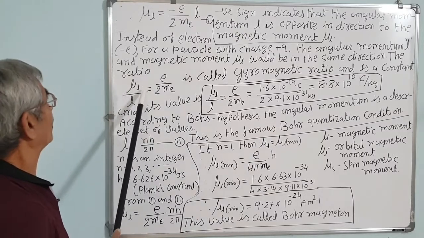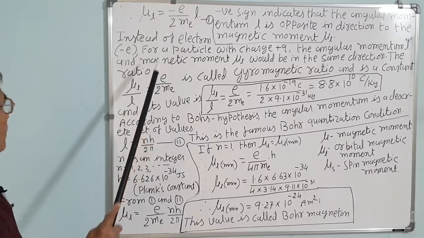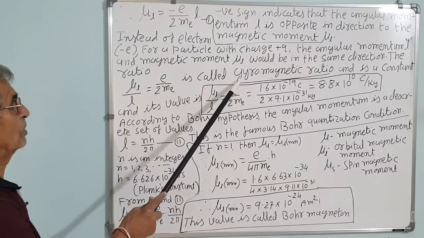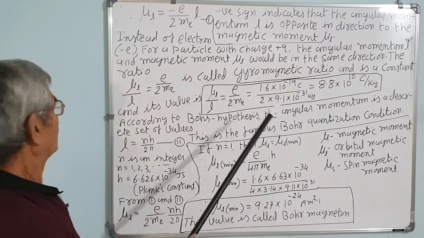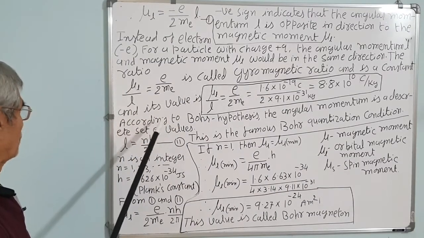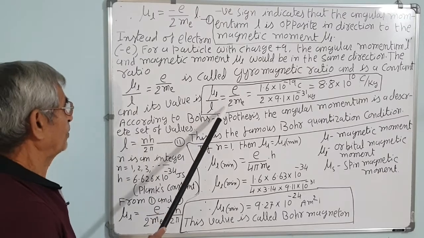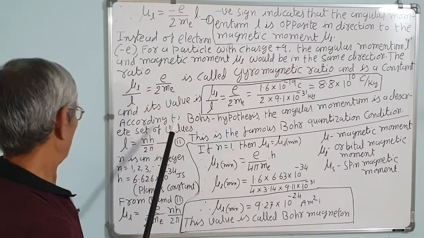The ratio mu L upon L, that is equal to e upon 2 me, is called the gyromagnetic ratio and is constant, and its value is according to Bohr. The mu L upon L is equal to e upon 2 me.